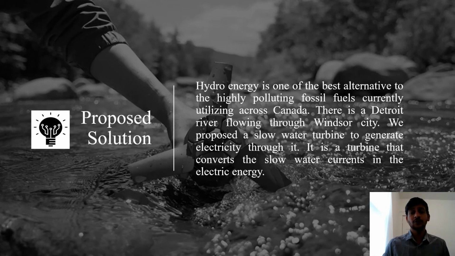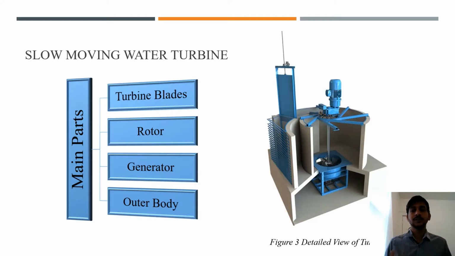For polluting fossil fuels like natural gas, diesel and coal, hydro energy is one of the best alternatives. So we are proposing a slow water moving turbine to generate electricity from hydro energy of the river. This is the actual image of a slow moving water turbine.